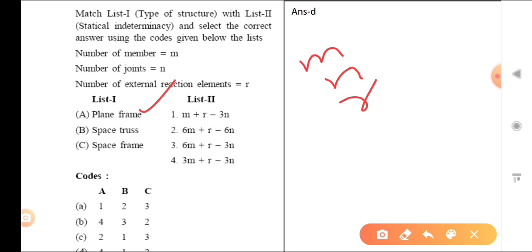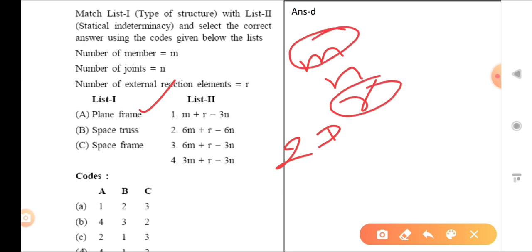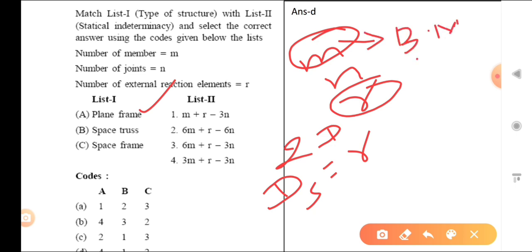Okay, so the plane frame is 2D. So how many unknowns are there? Unknowns are related to members and external reactions. So for 2D, Ds is how much? That is R, the external reaction, and M is the member, and for 2D each member has 3 unknowns: bending moment, shear force, and axial force.